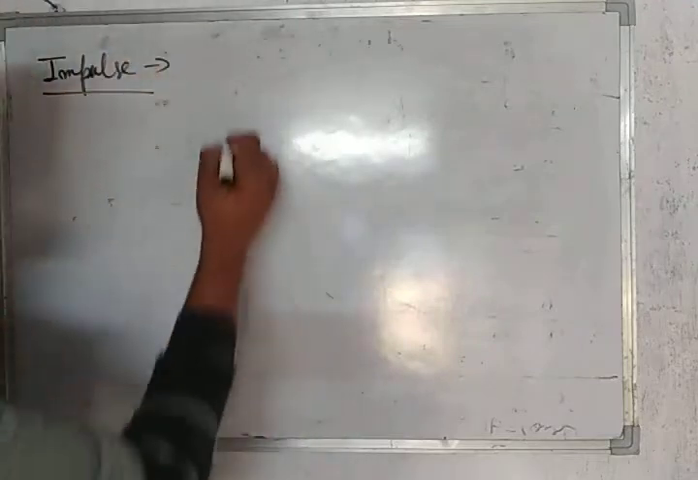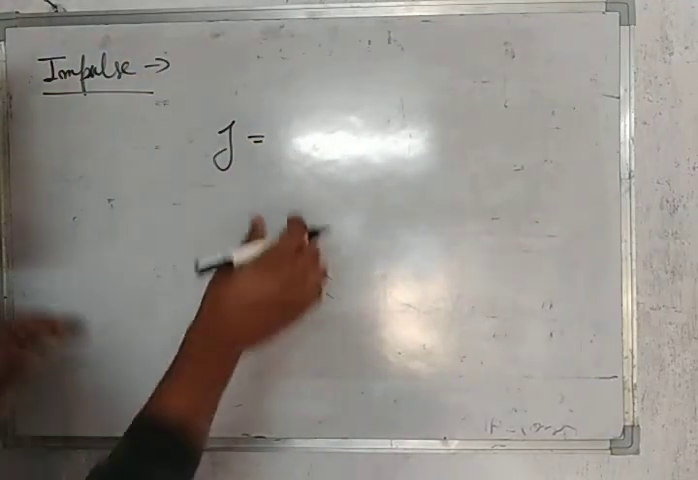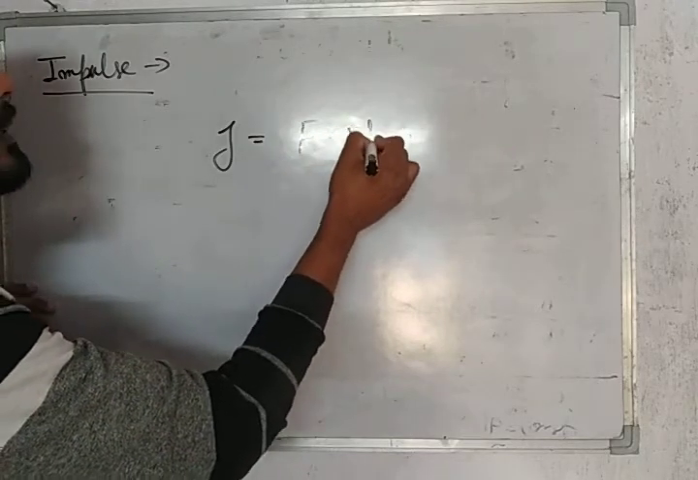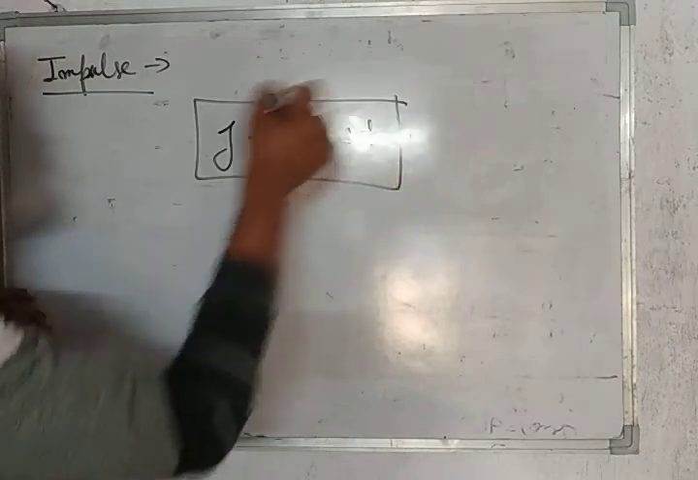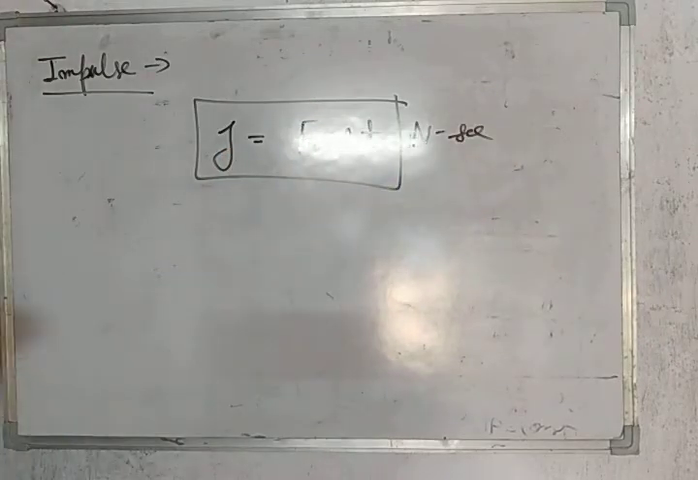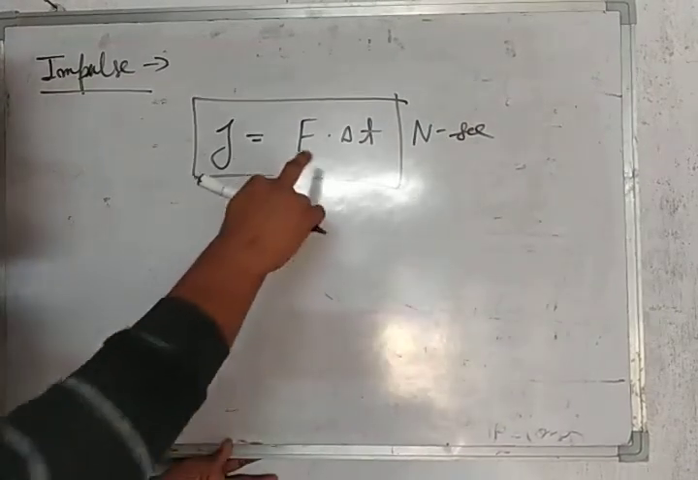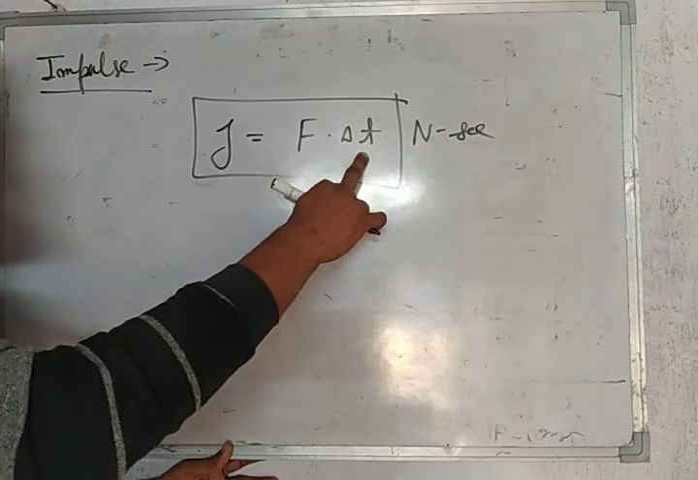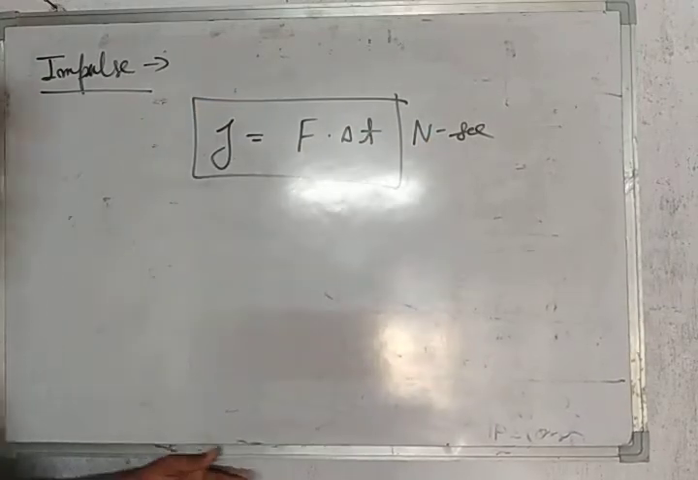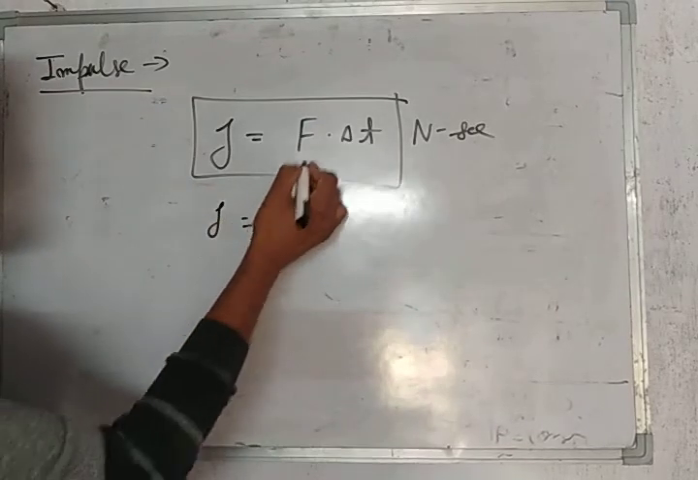And the formula of impulse is, it is denoted by J. In so many books it is denoted by I also, and this is equal to the force multiplied by the small time duration. The unit is Newton seconds. I repeat again, the formula is force into small time duration is called the impulse, and its unit is Newton into second.